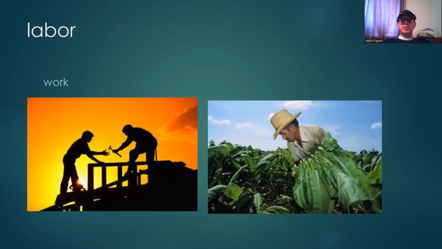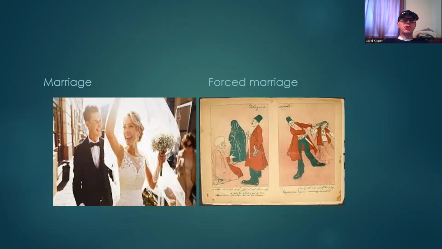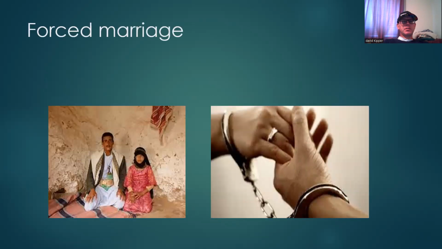Don't confuse slavery with labor or work. These people are working, they are not slaves. This is another person working. Marriage versus forced marriage. Forced marriage is a kind of slavery. And I'm not going to go there with the other type of marriage. So oftentimes, forced marriage happens when people are very much older or younger than each other.